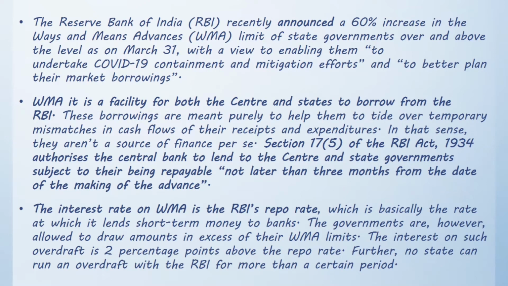Section 17 Clause 5 of the RBI Act 1934 authorizes the central bank to lend to the center and state governments subject to their being repayable not later than 3 months from the date of making of the advance. The interest rate on ways and means advances is the Reserve Bank of India's repo rate, which is basically the rate at which it lends short-term money to banks. The governments are, however, allowed to draw amount in excess of their WMA limits. The interest on such overdraft is 2 percentage points above the repo rate. Further, no state can run an overdraft with the RBI for more than a certain period. Moving on to the next question.